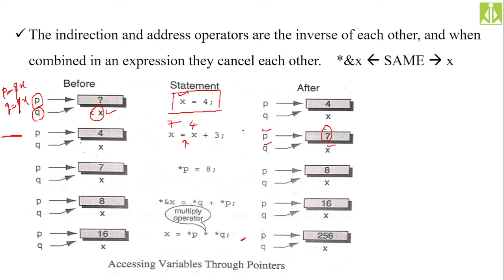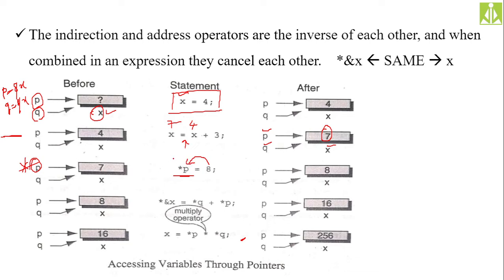Then using the pointers, we are changing the value. How can we access this memory location using p? Just apply the star. Applying star on p gives you that memory location, and in that memory location we are storing the value 8. Previously it was 7, now we have stored 8.